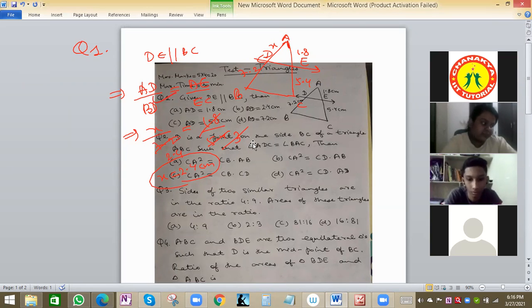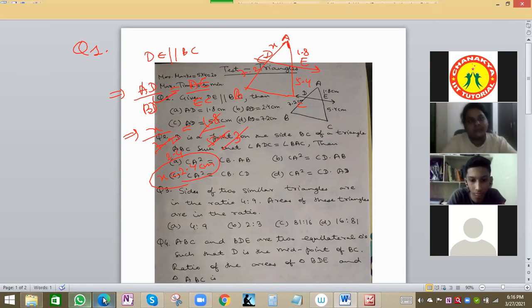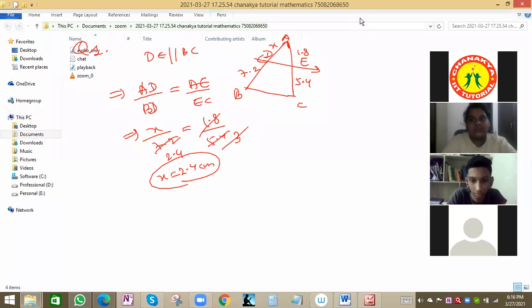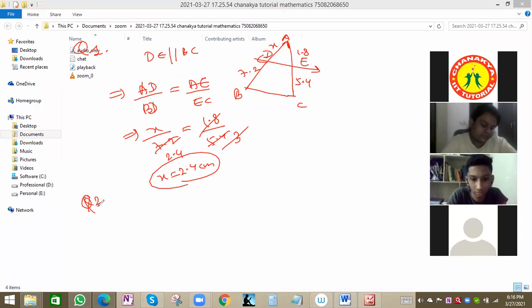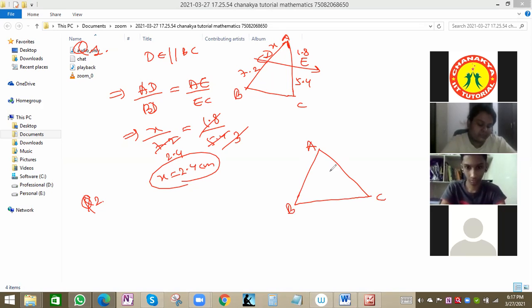For the second question, D is a point on the side BC of triangle ABC such that angle ADC is equal to angle BAC. This is the triangle ABC, and this is point D. So angle ADC, this angle, is equal to angle BAC, this angle.